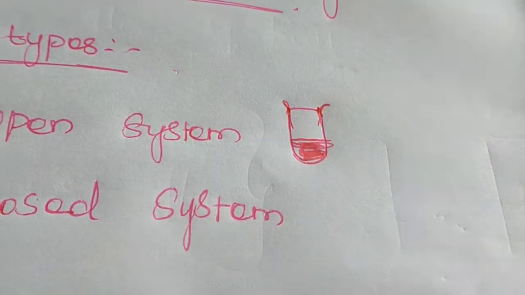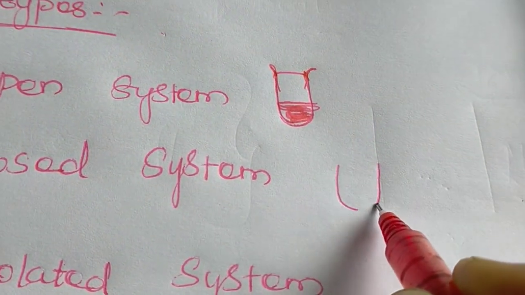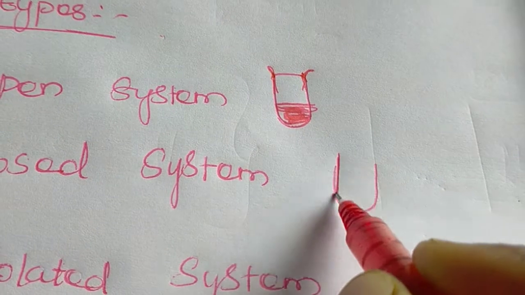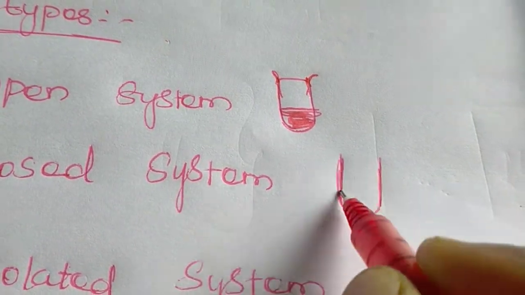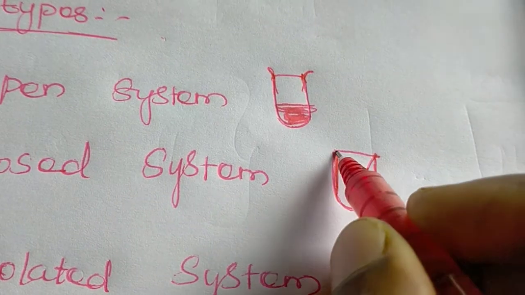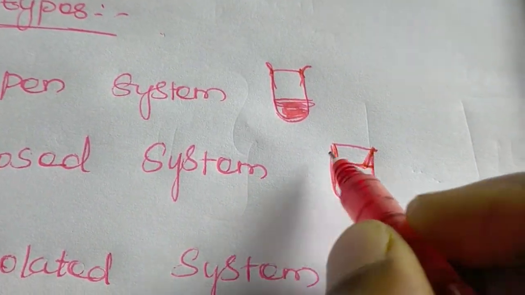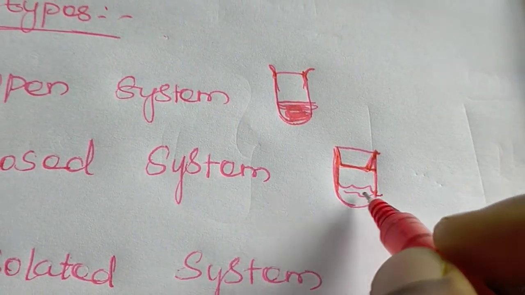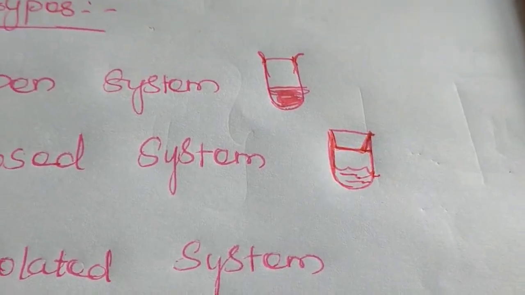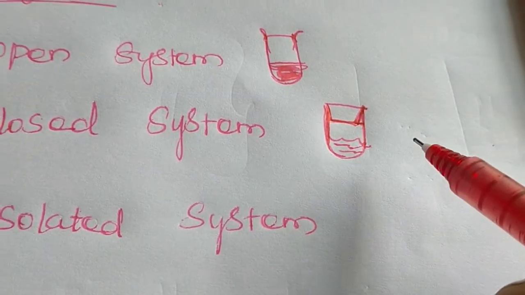Then what is a closed system? The mouth of the test tube is closed. Okay, this is a closed system.